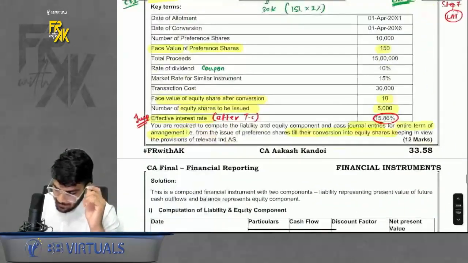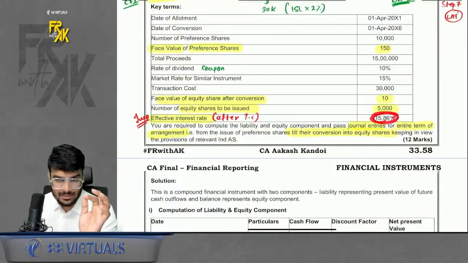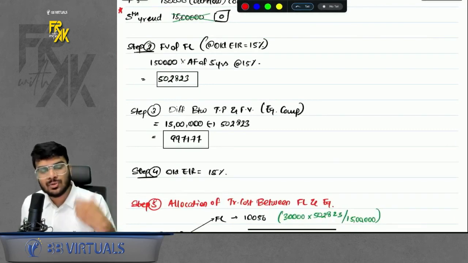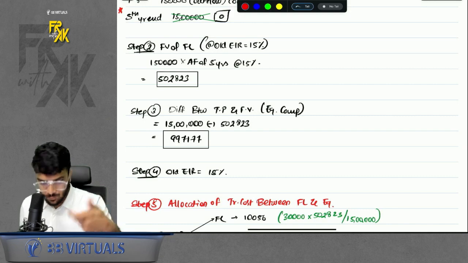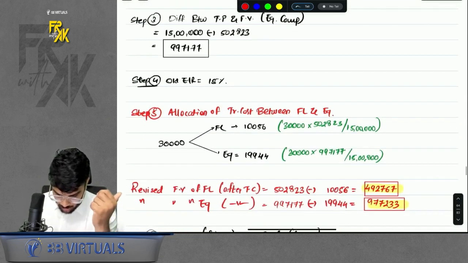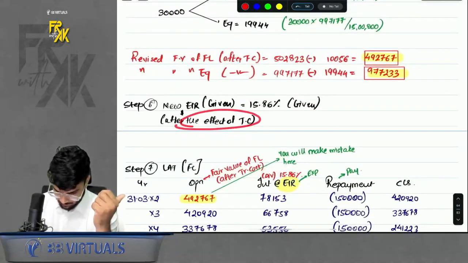But while preparing LAT, I will use the new EIR, 15.86%. When two EIRs are given, it is obvious that the old one will be the first one, and the after-transaction-cost EIR will be the new one, right? It will be given below. So I wrote the new EIR already given in the question.